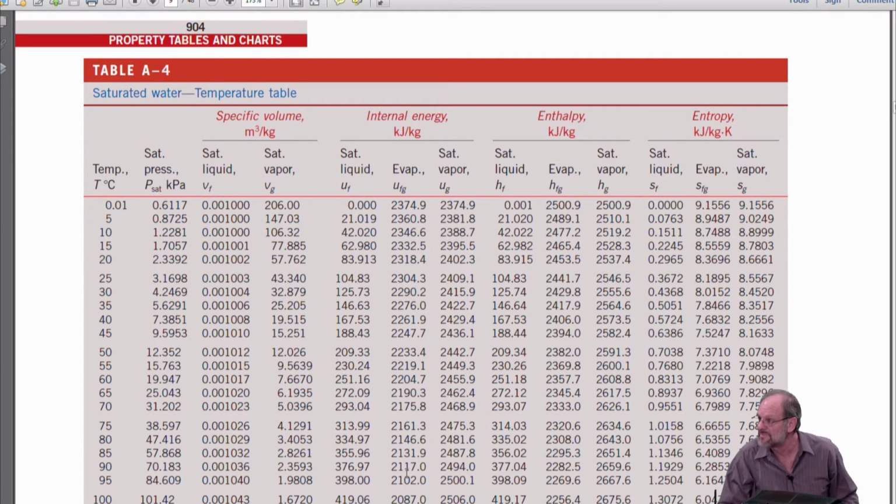Get a temperature, let's say like it's 27. Okay. That's something we'll talk about. You can only do so much on a table like this. You are going to have to do some linear interpolation, and I'll give you at least one example of that. So if you're at 27.5 degrees, you're exactly halfway between 25 and 30. So all of your properties are going to be exactly halfway between the property listed at 25 and the property listed at 30. But sometimes it's not an even number, right? Sometimes you'll have 21.3 degrees Celsius, so you'll have to be a little more clever in your interpolation. But yeah, we do have to interpolate at times, and just accept that.